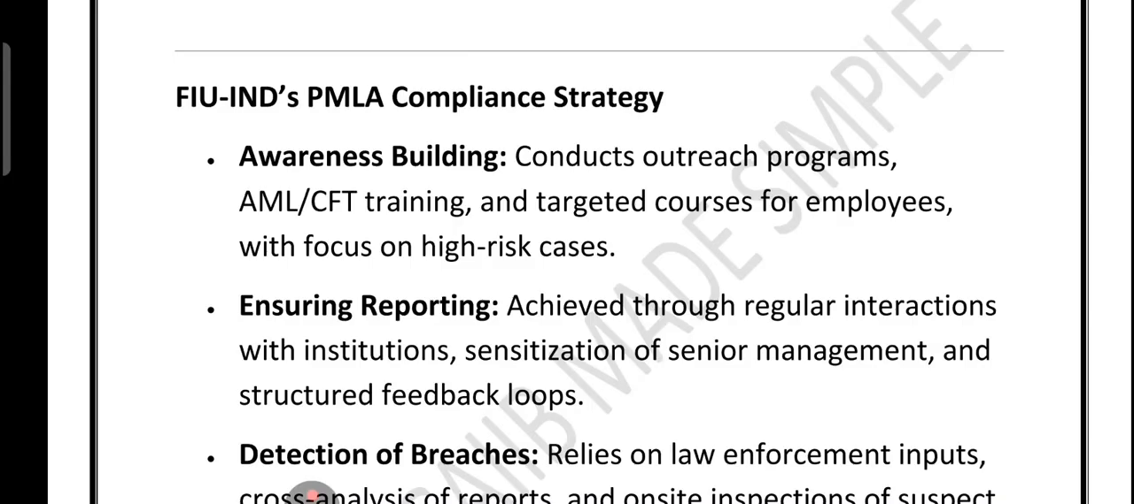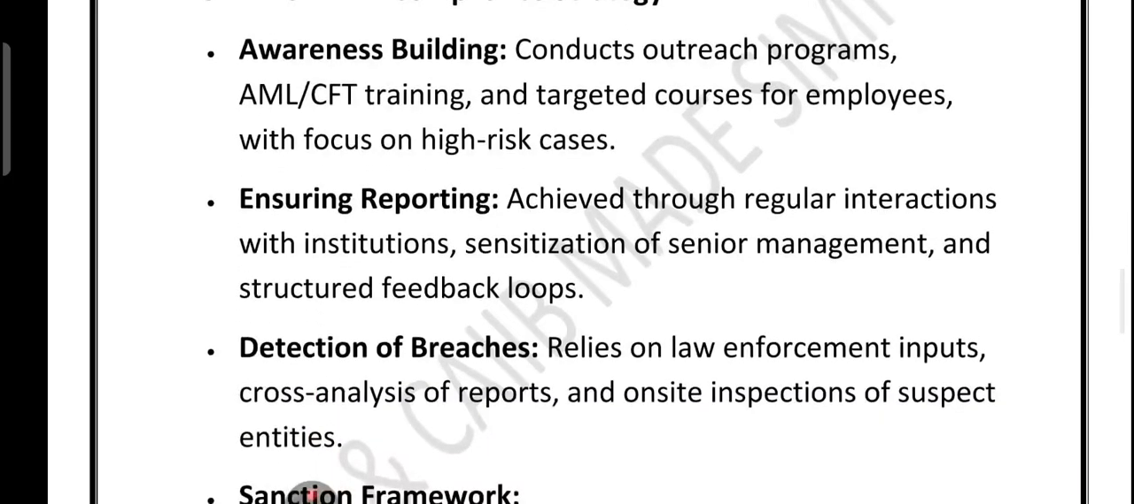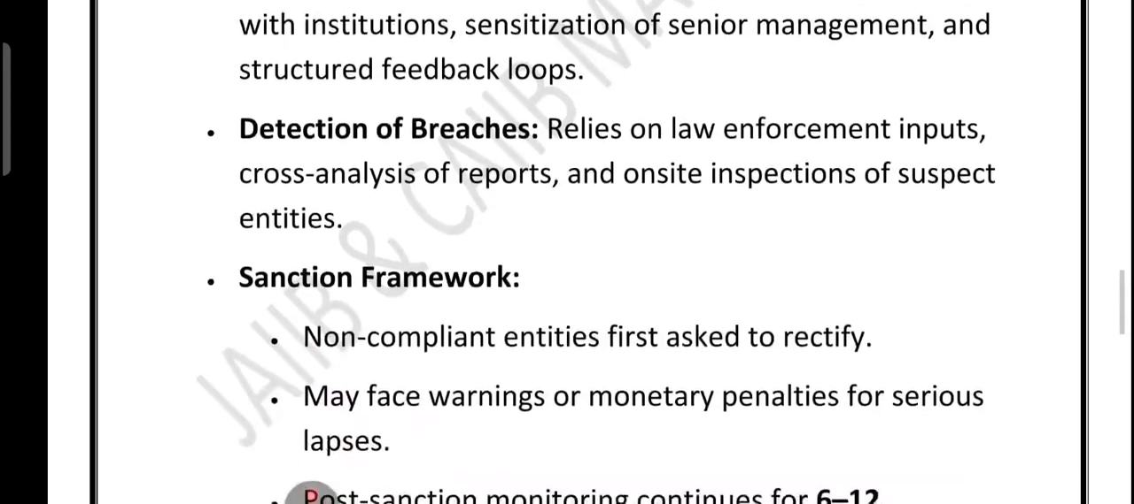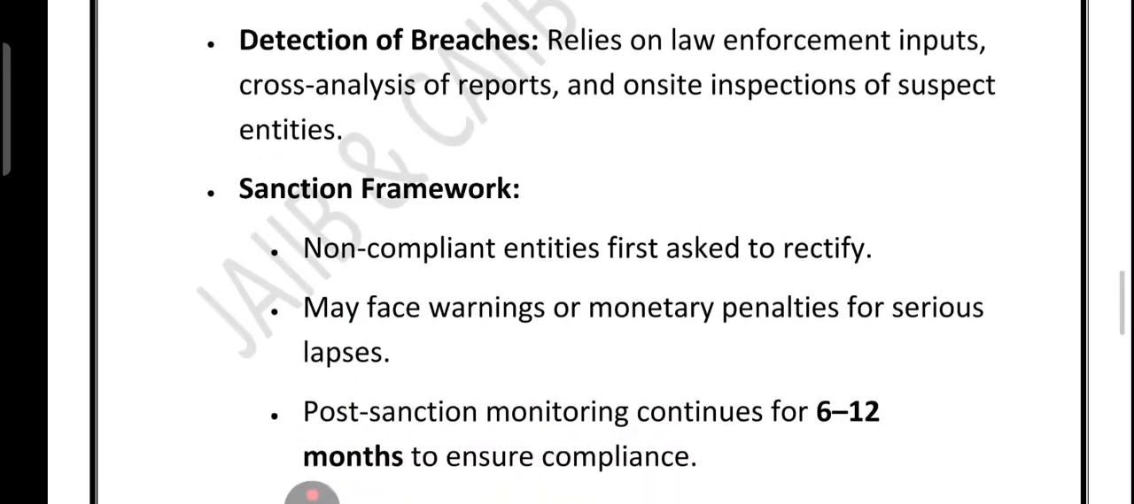Then we have detection of the breaches. Detection of breaches means through law enforcement input, code analysis of the report. Then we have something called sanction framework. So first a chance to rectify the lapses, warning or penalty for serious violation, and post sanction monitoring for 6 to 12 months.